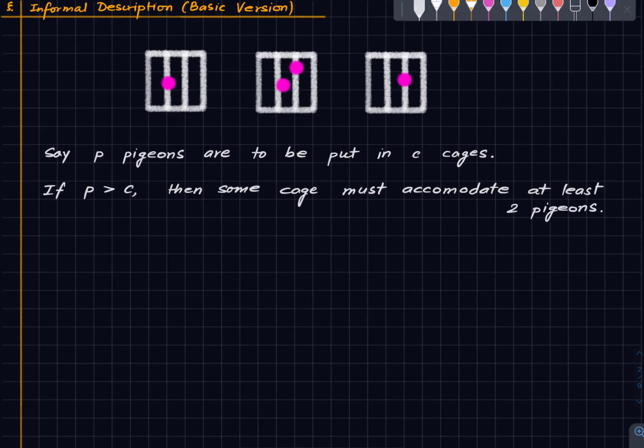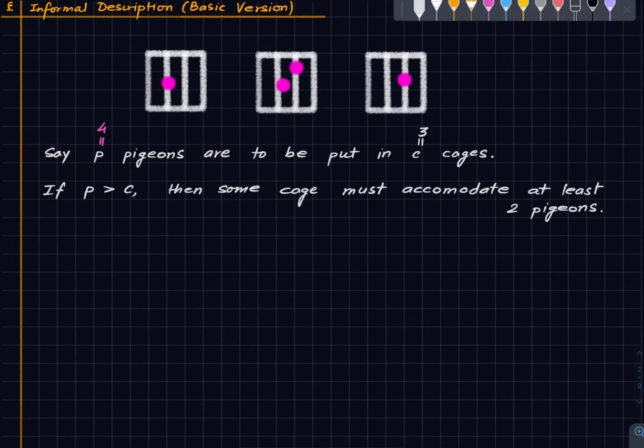It's a very, very commonsensical statement. All right. So that's what is going on here in this example. Okay. In our example, P was equal to 4 and the number of cages is 3. That was our example.